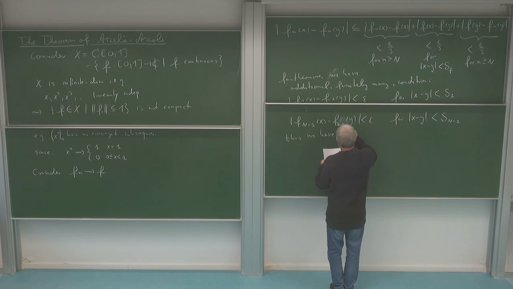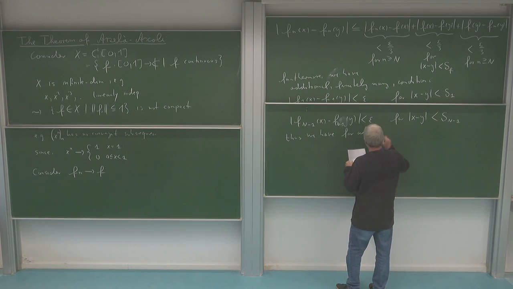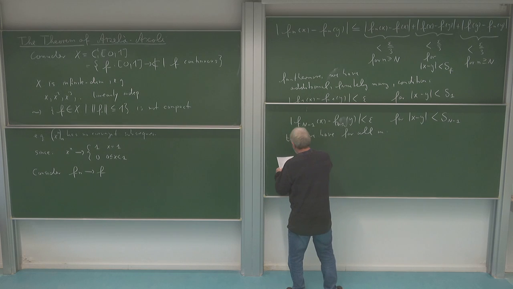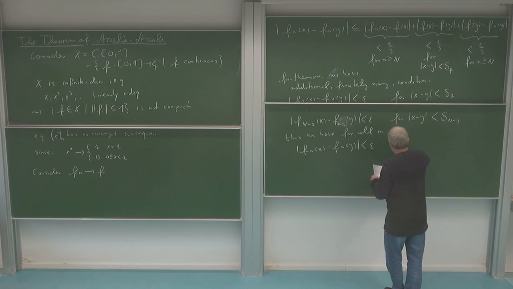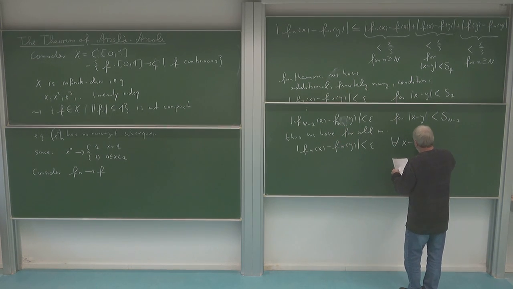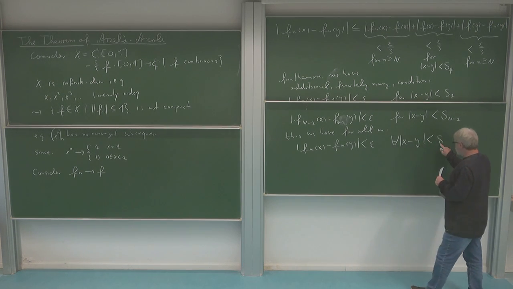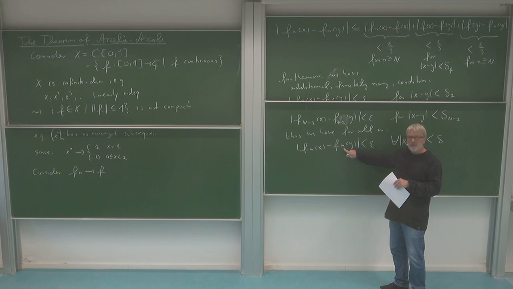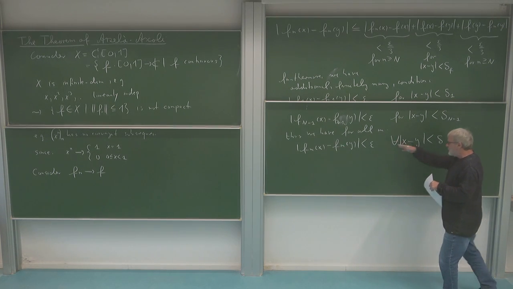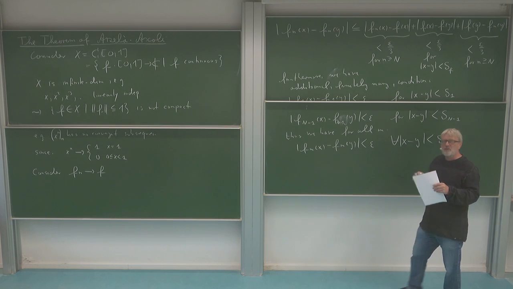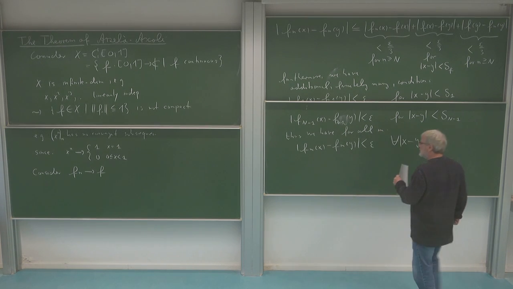So thus we have, for all m, for all indices of my sequence, that I can make the distance between fm of x and fm of y smaller than epsilon whenever I make x minus y smaller than the delta. But now the point is this delta does not depend on the m anymore. Of course, for each fm I find a delta for which I can achieve this, but I say I can find one delta which works for all the elements in my sequence.